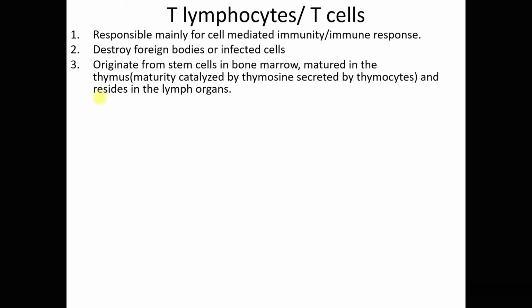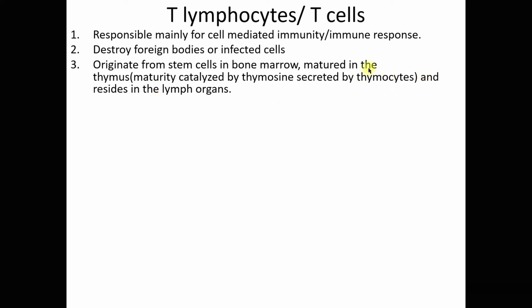After maturity, these T cells travel by your blood into your lymph organs and stay there. Now, maturity of these T lymphocytes is catalyzed by thymosin, which is secreted by the thymocytes.